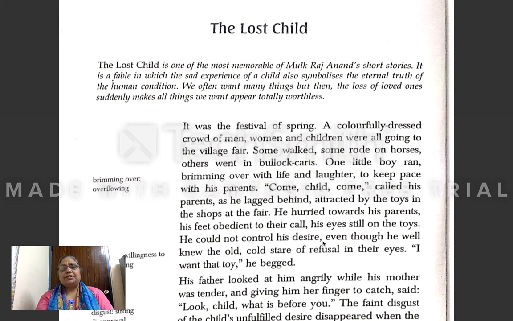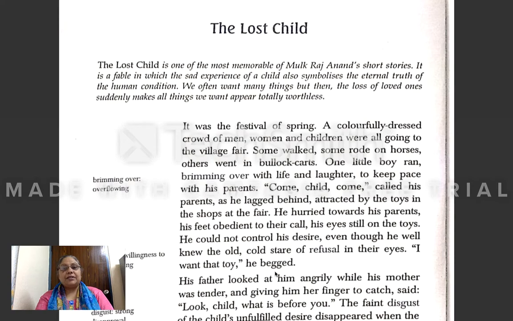He could not control his desire even though he well knew the old cold stare of refusal in their eyes. So, when he saw the toys in the shop, he could not control his desire. He had a desire of buying those toys, even though he knew that when he asked his parents to buy him the toys, they would simply refuse him. He could see that cold stare of refusal, which means his parents will simply say no to him for those toys. "I want that toy," he begged.